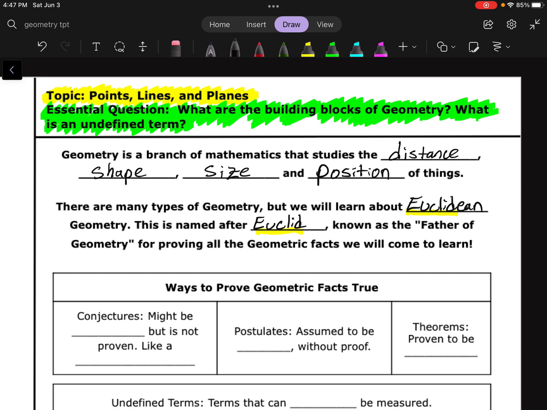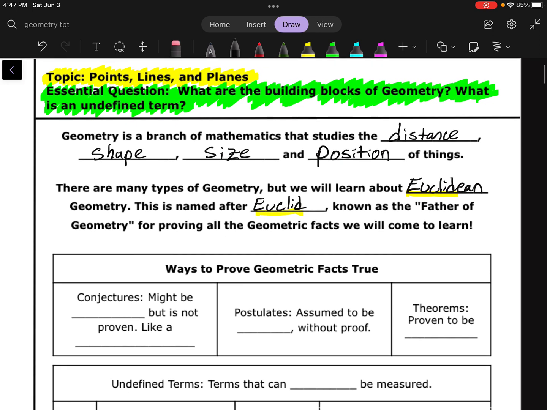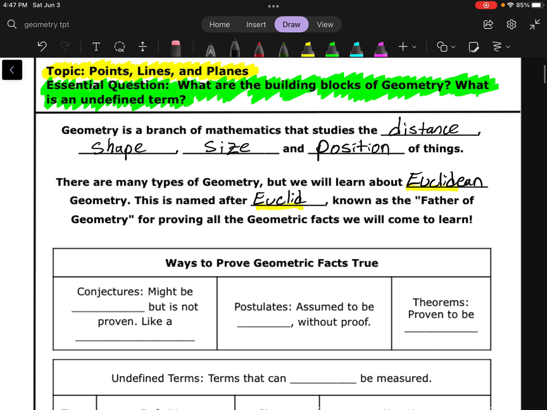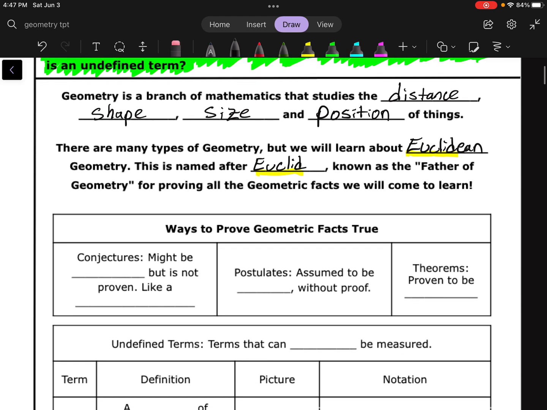We're going to be starting with the very basic things that he started off with, and then we're going to slowly learn more and more and more by proving these different facts true, just like he did back in the day. Now, if we're going to actually be able to prove that anything is true, we got to know how to do that. And there's multiple ways of proving things to be true. There's three different things that we're going to be dealing with here.